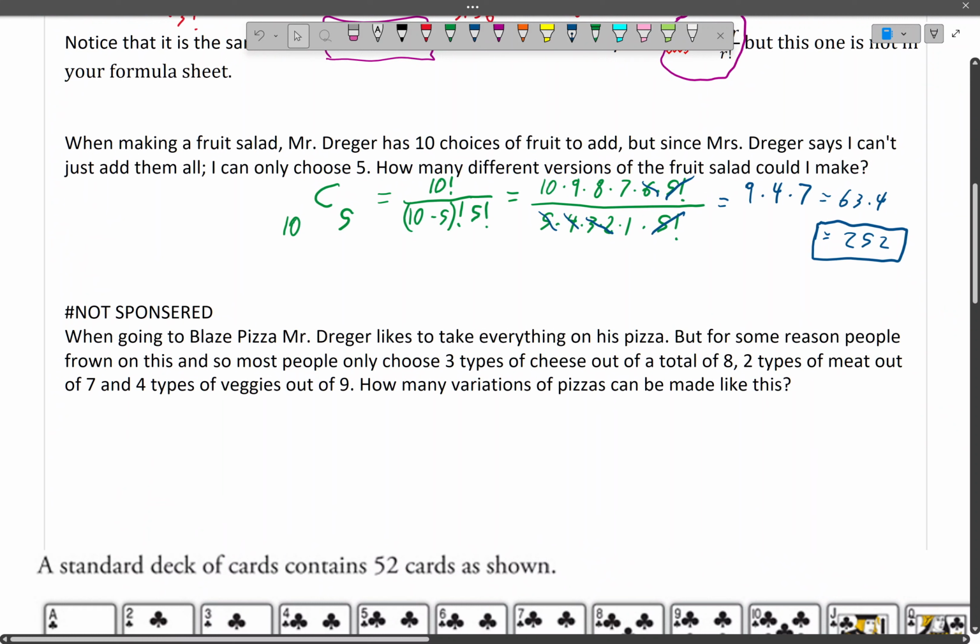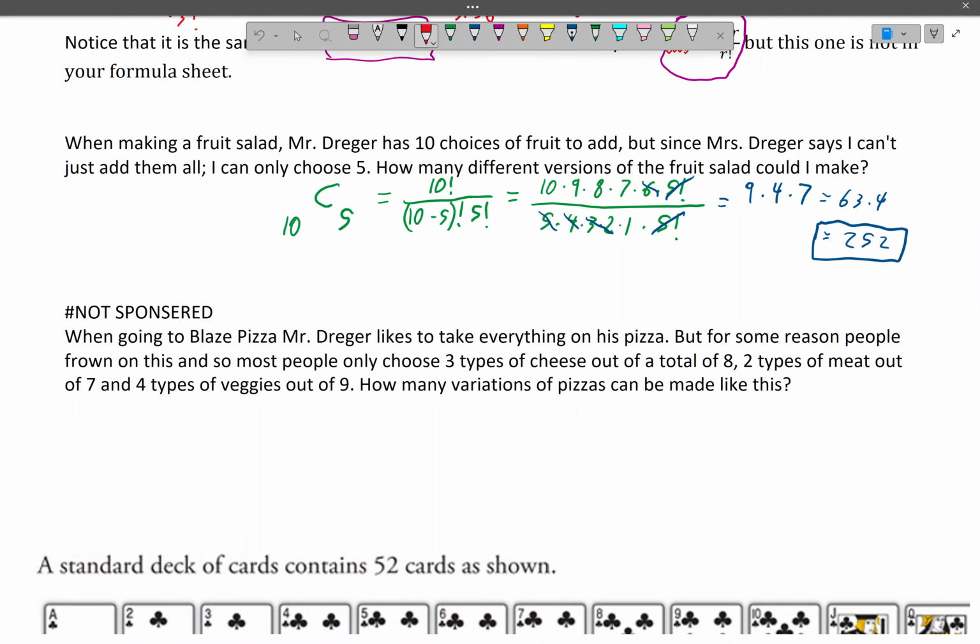Okay, so let's take a look at another one. This one is a bit more complicated. We've got a couple more steps happening here. When going to Blaze Pizza, hashtag not sponsored, Mr. Drager likes to take everything on his pizza, but for some reason people frown on this and think that's embarrassing. So most people only choose 3 types of cheese out of 8, 2 types of meat out of 7, 4 types of veggies out of 9. I've just made up these numbers, but let's pretend this is what most people choose. How many variations of pizza can be made like this?